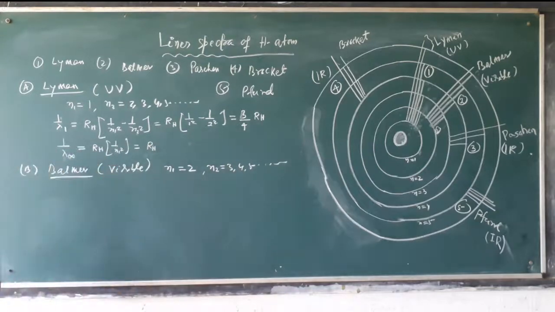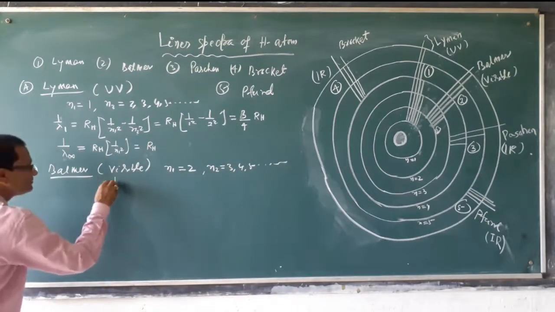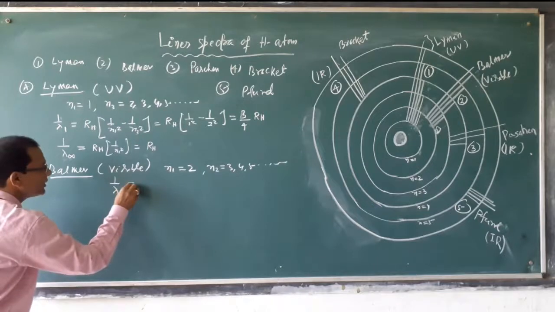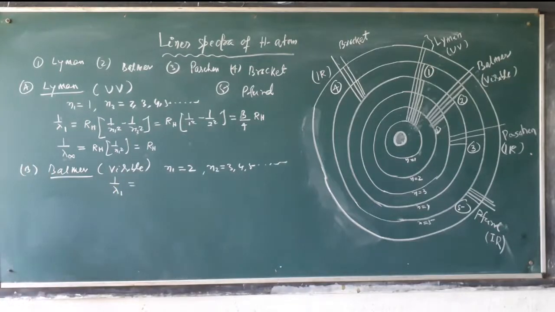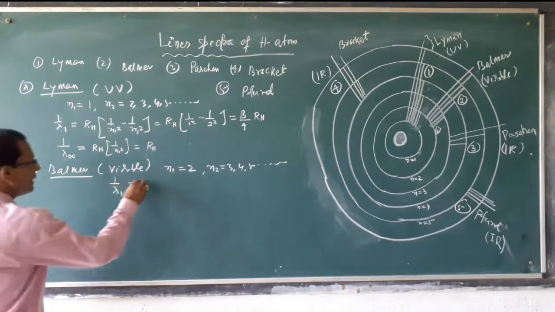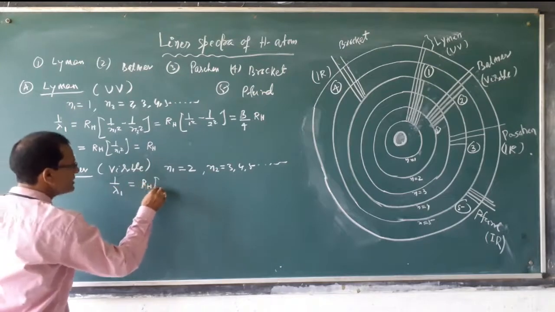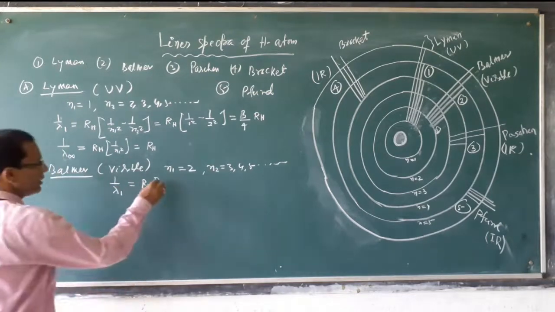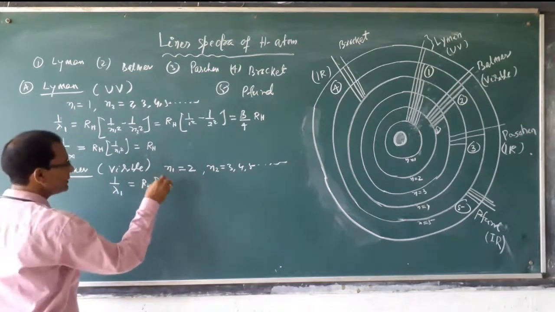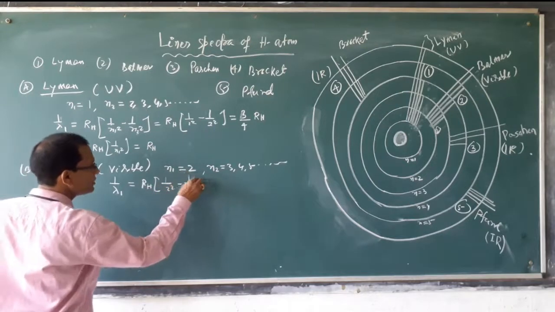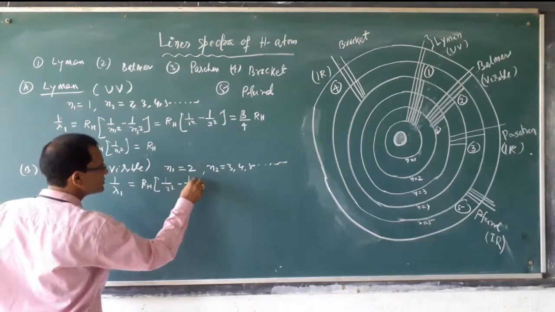So what is the first wavelength of the Balmer series? It will be RH into 1 by 2 square minus 1 by 3 square.